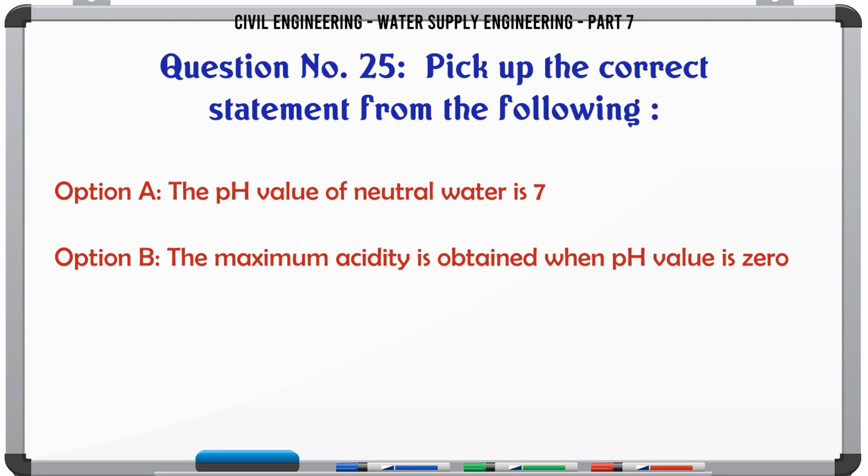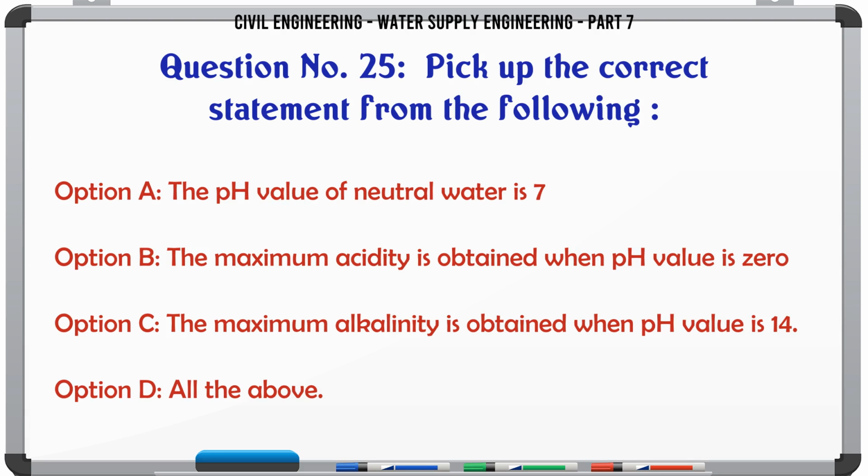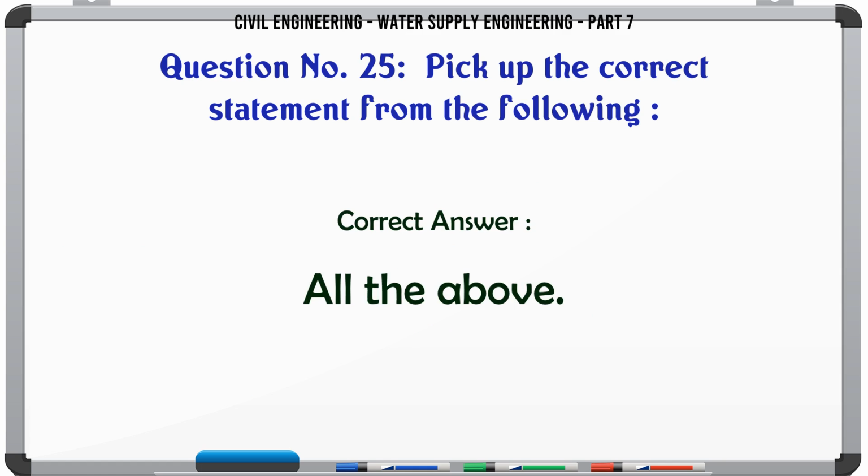Pick up the correct statement from the following. A. The pH value of neutral water is 7. B. The maximum acidity is obtained when pH value is 0. C. The maximum alkalinity is obtained when pH value is 14. D. All the above. The correct answer is all the above.